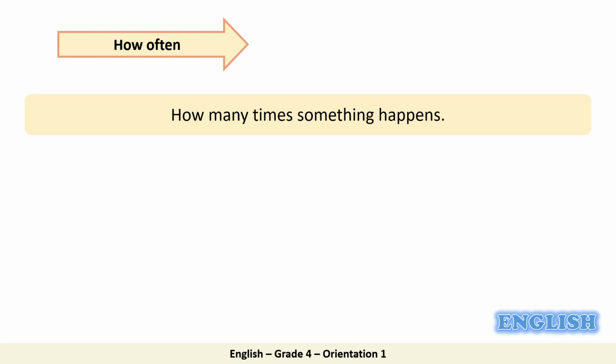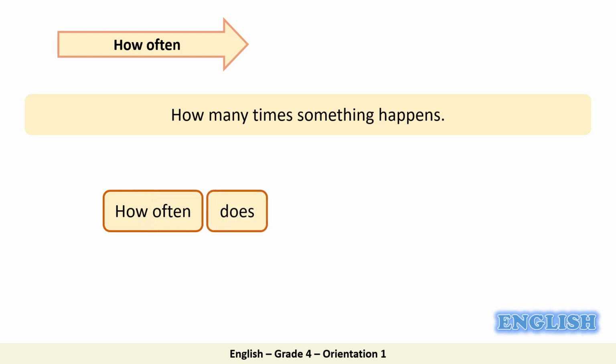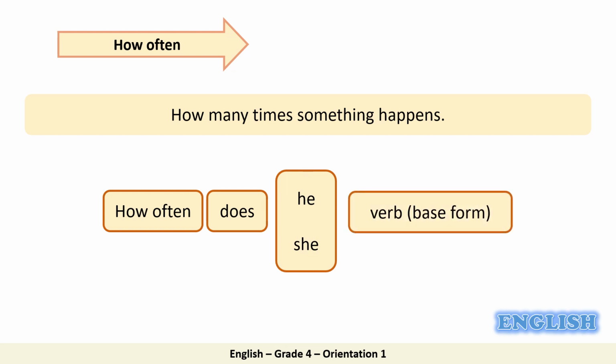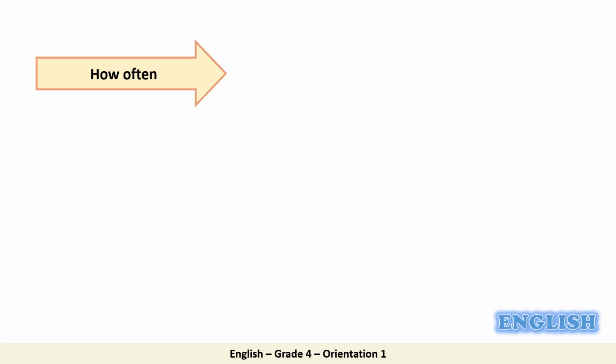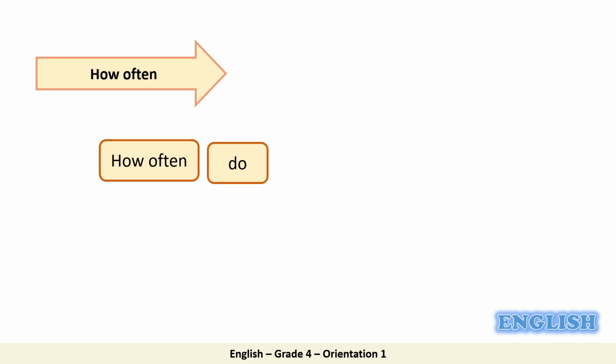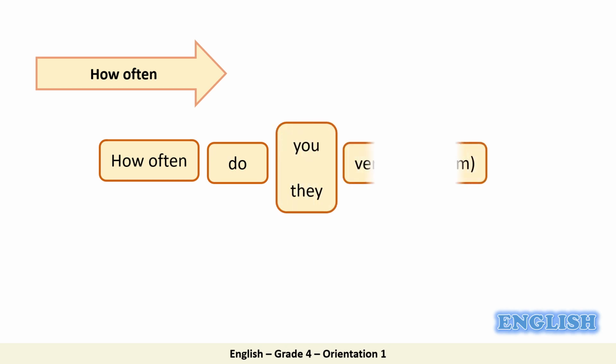And this is how we form the question. We start with how often, followed by does, then we add he or she, followed by the verb in the base form, and we add a question mark at the end. Or we can say the following. We start the question with how often, then we add do, followed by you or they, then we add the verb in the base form. We end the question with a question mark.